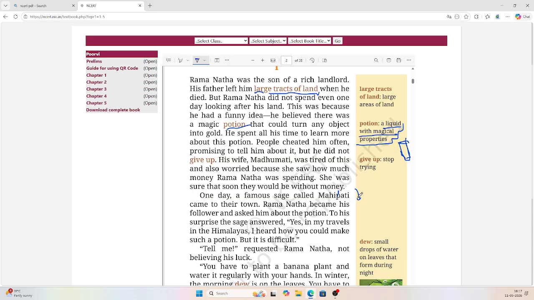His wife, Madhumati, was tired of this and also worried because she saw how much money Ramanatha was spending. She was sure that soon they would be without money.